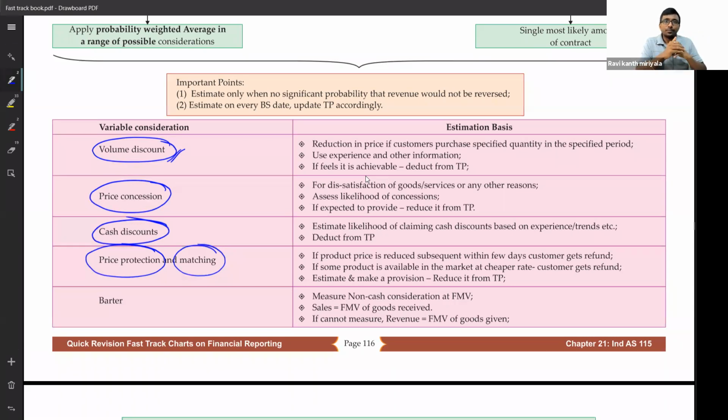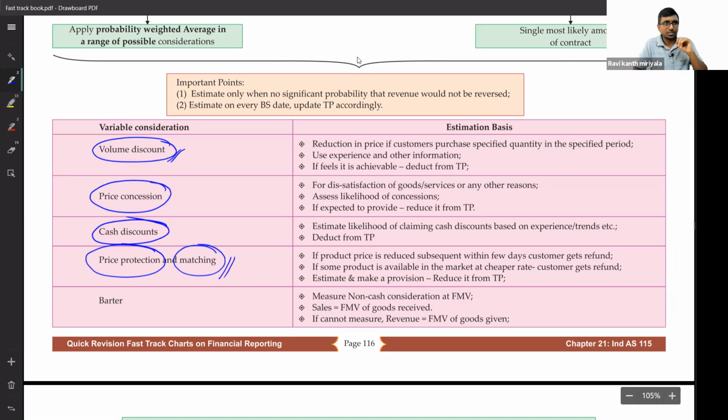Got it? So what does price protection mean here? Within a specific time, if there is any fall in the rate of the item, we are supposed to pay 5,000 rupees back to the customer. They will give a time, but it will not be more than 1 month. Generally, within 1 month, if there is a fall in the price, the company has to repay. First I collected 30,000, now I have to give 5,000 rupees back. Are you getting my point? That is also a kind of payment. That means I'm entitled to only 25,000 rupees.